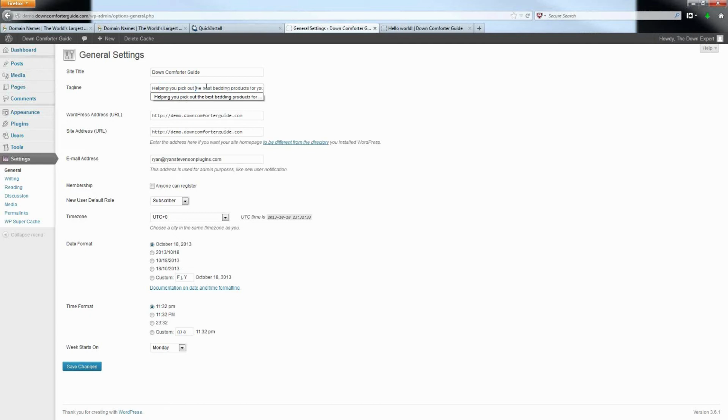I'm going to say help you pick out the best bedding products for your personal needs. It's relational to my niche. It uses some keywords that are relational to my niche, like bedding, for example, but it's not repeating any of the words in my target keyword phrase up here.